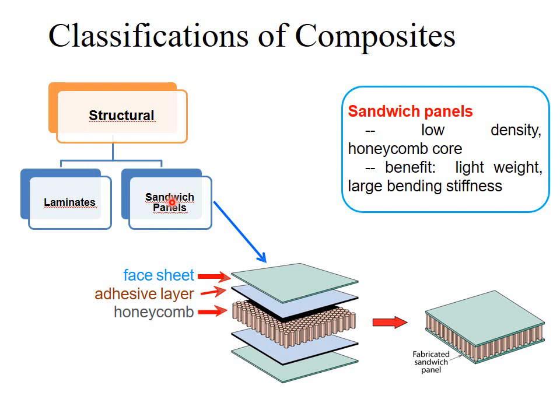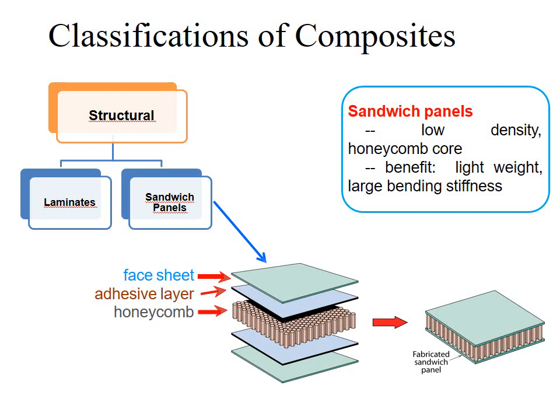And when different layers, or different sheets, are stacked together, placed one above the other, then it gives us a material of specific strength. The strength of the material depends upon the number of layers present in that material. In this slide, we will discuss the other type of structural composite material, that is called sandwich panels. The sandwich panels have low density, for example, honeycomb core. What is the benefit of sandwich panels? They are lightweight and have large bending stiffness.